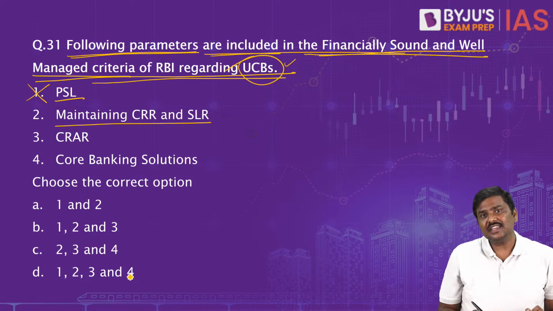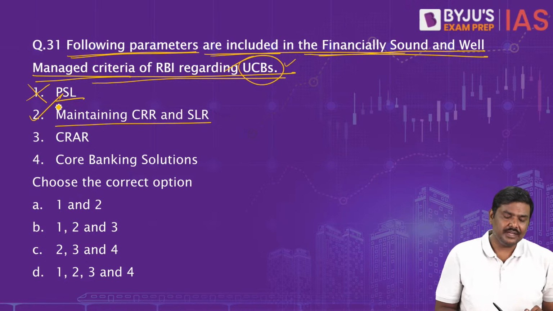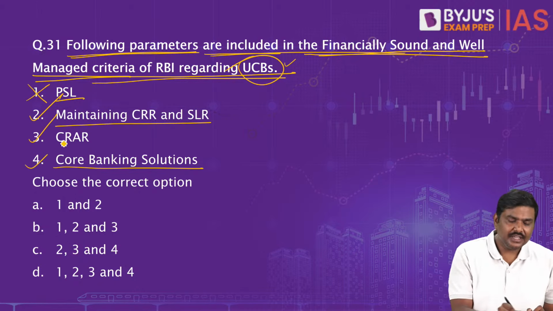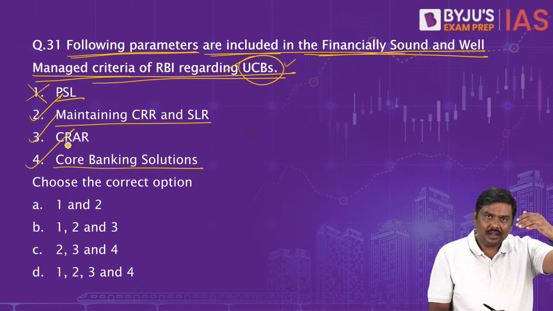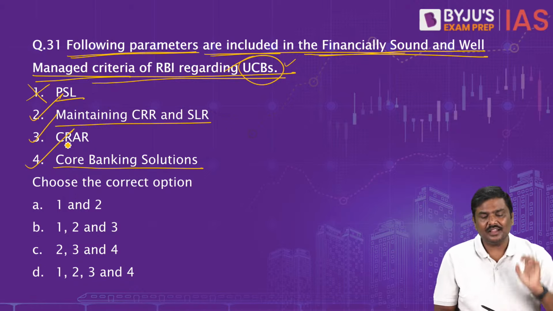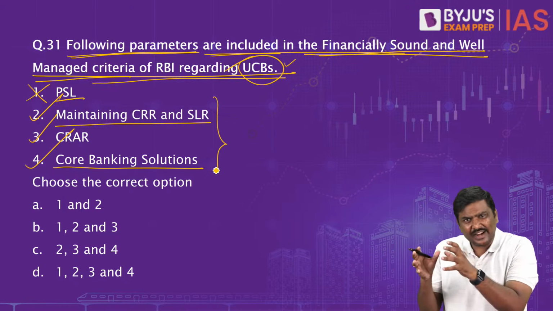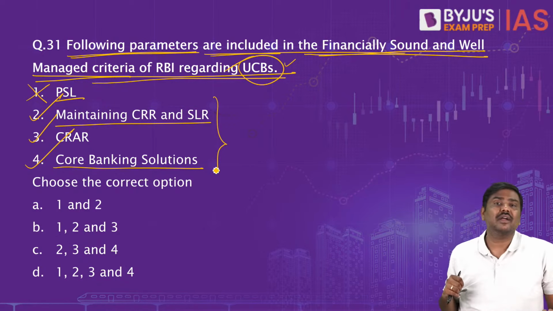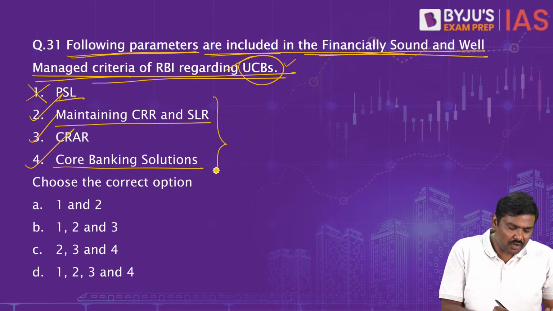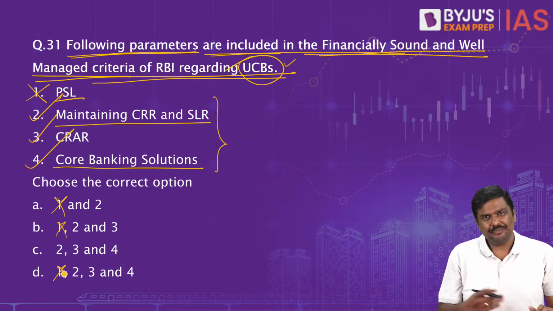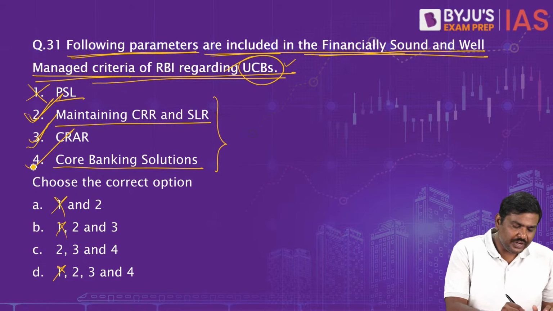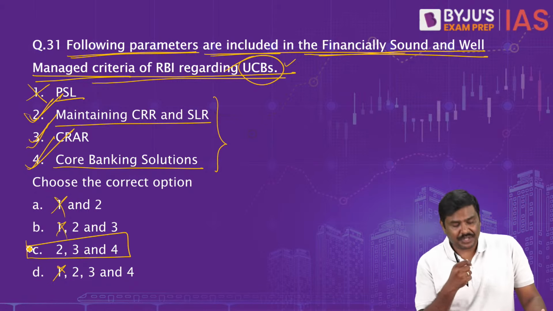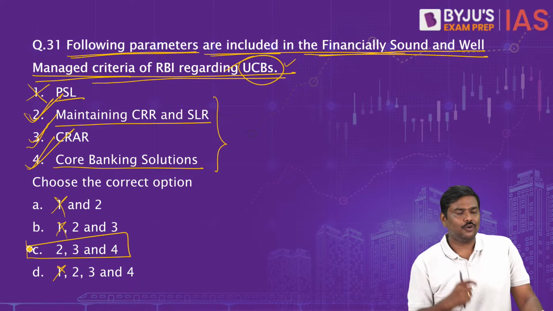Maintaining CRR and SLR, it was a criteria. Please have a look at it. CRAR, yes. Core banking solutions, yes. Except one, the remaining 3 are criteria, or some of the criteria which have been prescribed by Reserve Bank of India. So one is wrong. You can use the elimination method as well. So 2, 3, 4 are correct. So the right option for question number 31 will be option C, 2, 3 and 4.